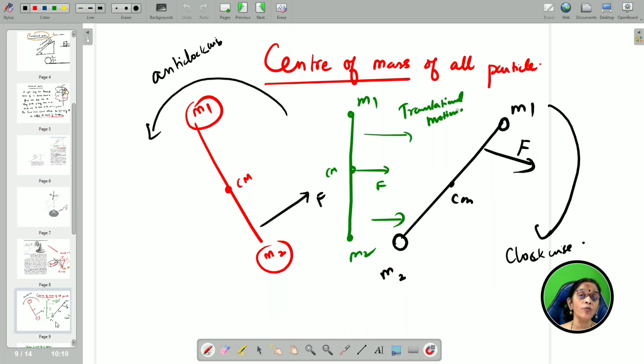Now, let us see about the center of mass of particles. Now, I am going to consider a rod. So, for the rod, I am considering two such particles, M1 and M2, on both sides. So, this is the rod. I am considering two such particles, here one particle, here one particle, at the ends. Where exactly does the center of mass lie? Center of mass is nothing but the point where the whole of the mass is supposed to be concentrated, the balance point. That is called the center of mass.